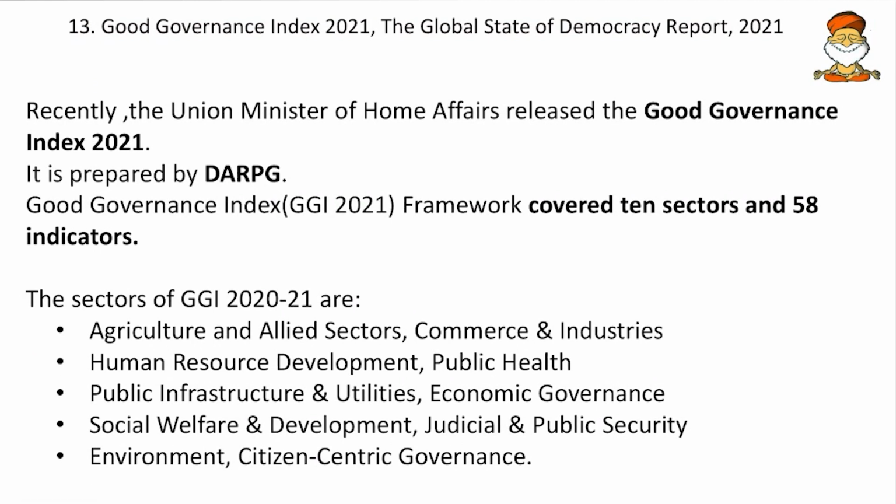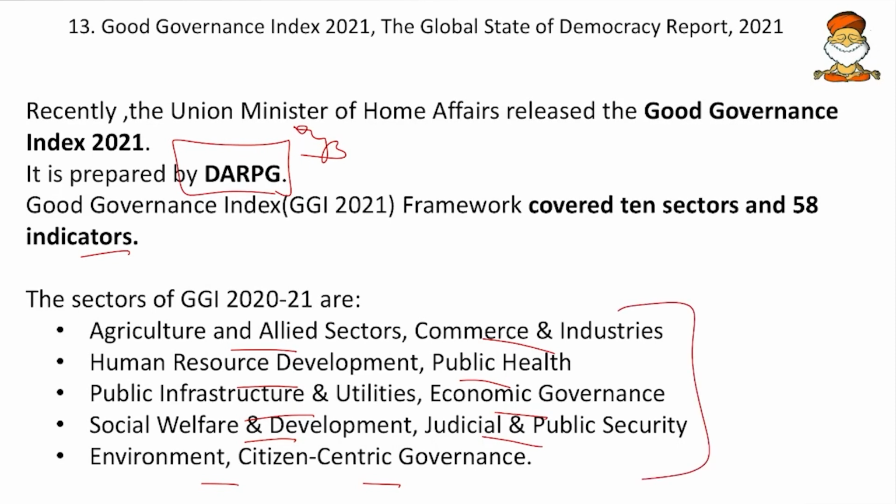Then come to next, the Good Governance Index. Recently the Home Minister released this Good Governance Index, and it is prepared by the DARPG. So mark DARPG as important. The Good Governance Index framework covers 10 sectors and 58 indicators. So what are these 10 sectors? First is the agriculture and allied sector, then commerce and industry, then human resource development, then public health, then public infrastructure and utilities, then economic governance, social welfare and development, judicial and public security, environment, and citizen-centric governance. So these are the sectors, and the governance and the government's approach to the citizens and its capability of getting things done is being assessed for all these 10 sectors.